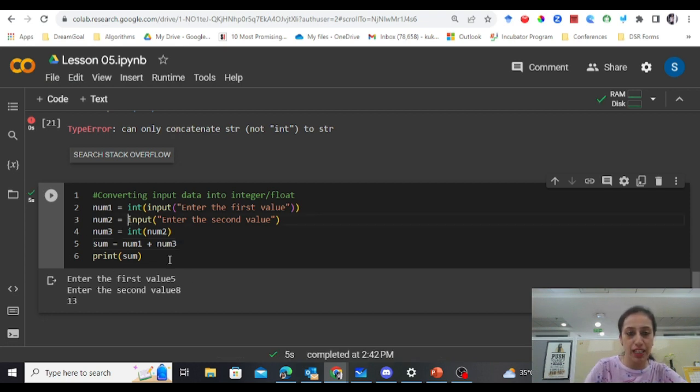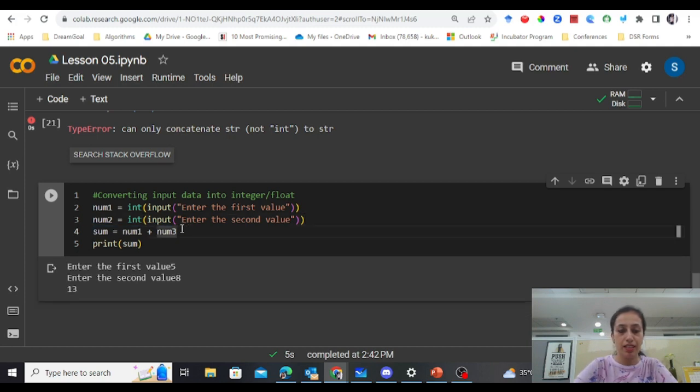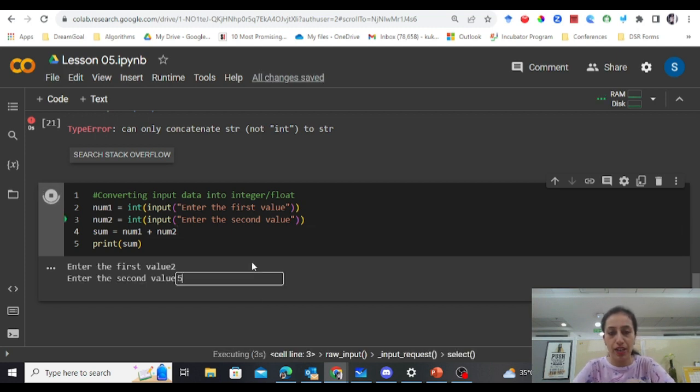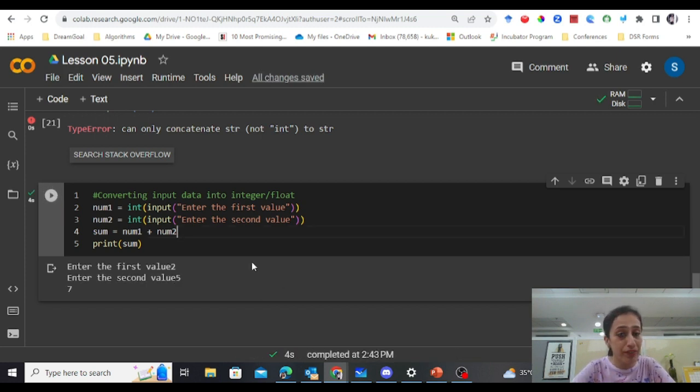And this can be done in one line also, int of input for num1, and I remove this, and num2. So let's try once again, 2, 5, and it's not 25, it's 7. So this is how you can convert whenever you are taking the input. By default, it is a string. Now you can convert it into an integer or float or whatever data type. So that was all about type conversion.